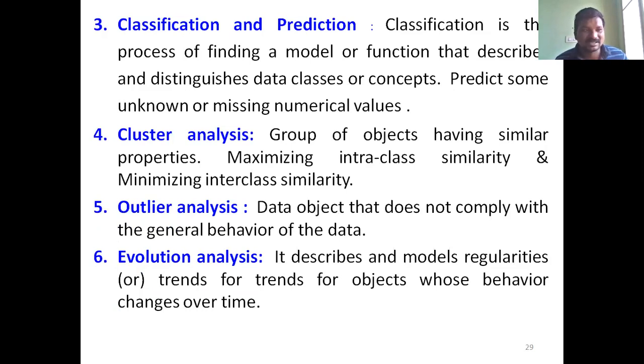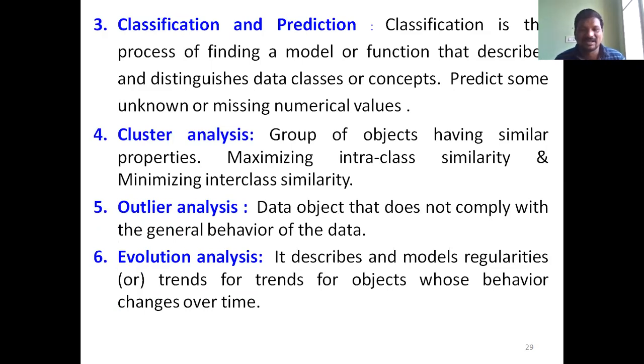A data object, which in a database is a row in the data set, that does not belong to any particular cluster.